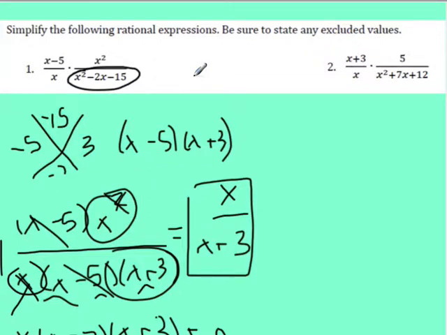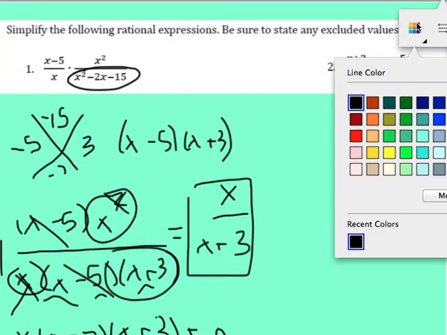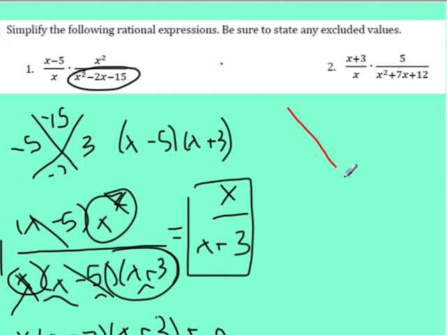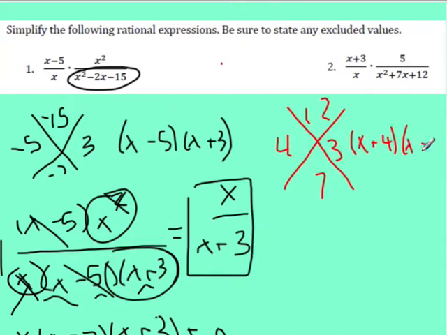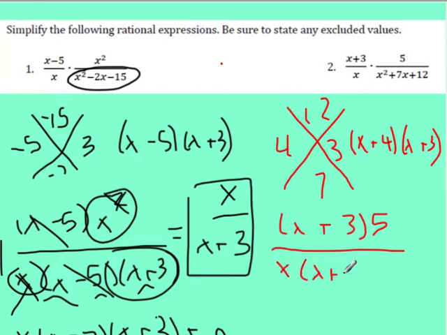Taking a look at number 2, let's go ahead and set up. We're going to be factoring that bottom one. So we're multiplying to 12 and adding to 7. Well, that's going to be 4 and 3. Again, if you're struggling with this factoring portion, please come talk to me. At this point, I'm kind of assuming that you're comfortable with it. I'd be more than happy to help you if you're not. So then we're going to write out our version. We have x plus 3, multiplied times 5, divided by x. And now I'm going to write in my factored version, which is x plus 4, x plus 3.